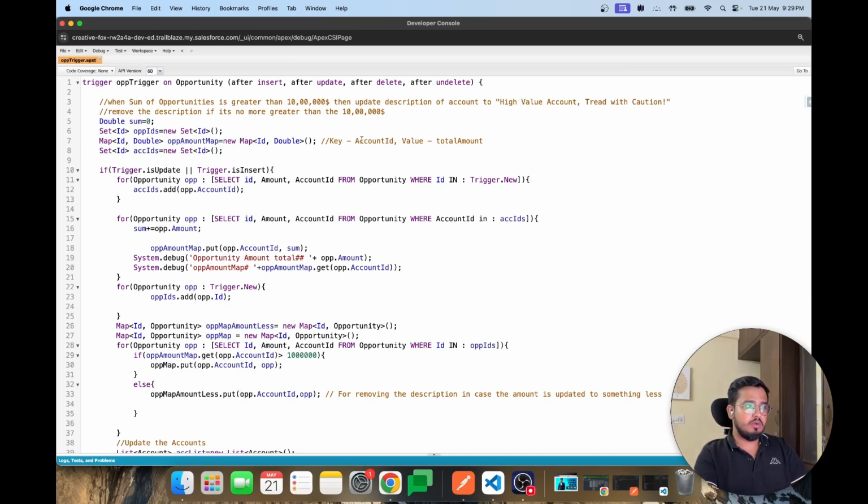Okay, so what you need to do after this video is go on and write after delete and undelete. I'll just give you a hint. In this trigger context, that is update and insert, we are using trigger.new. But when you delete, after deletion, you will no longer have the trigger.new instance variable. So you will have to go through the trigger.old instance variable. So what you need to do is just segregate out the account IDs based on this trigger.old scenario for delete and undelete. Go figure it out.